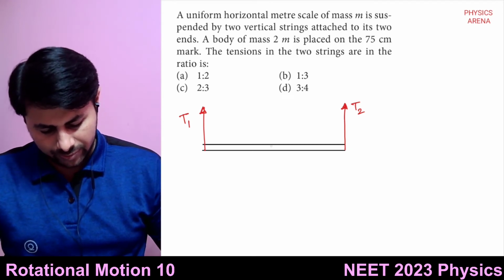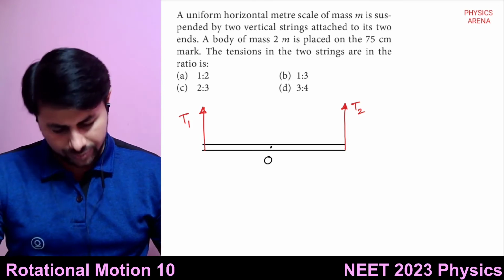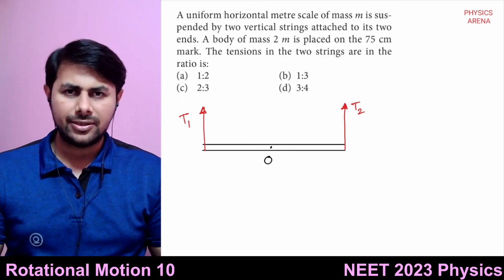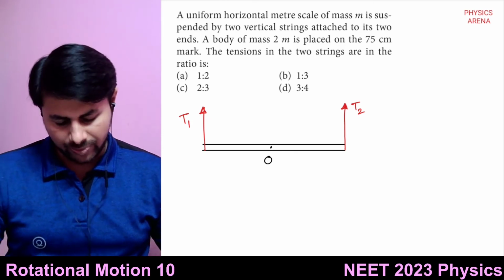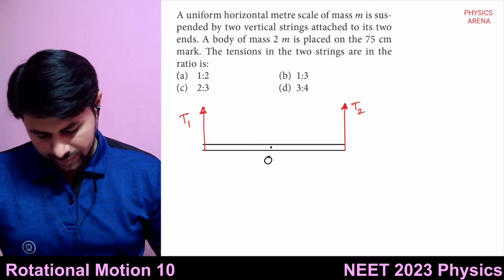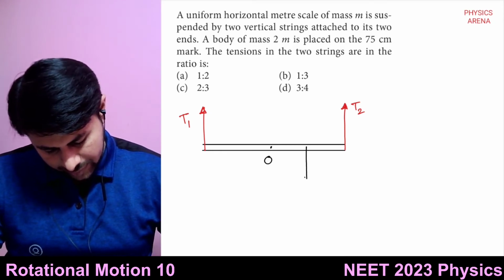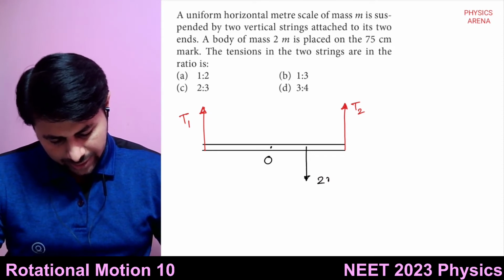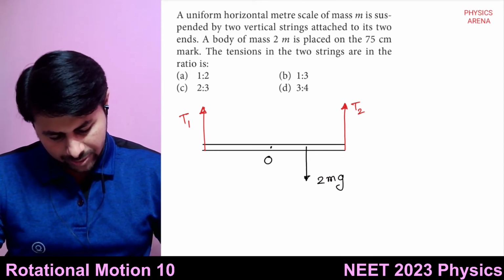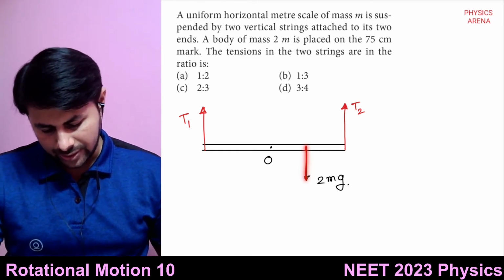So let's suppose this is midpoint O. 75 means it is at a distance of 3/4 of the length. This mass is 2m, so 2mg is the weight acting downwards.